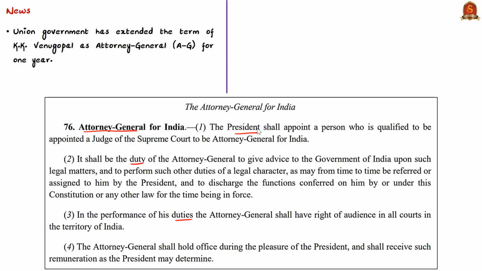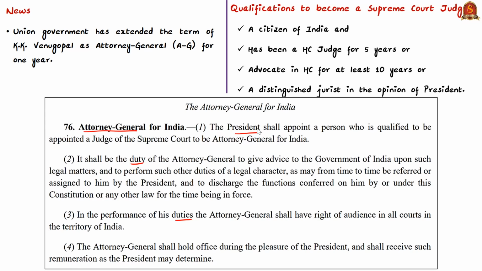Now, as we know, for a person to be appointed as a judge of the Supreme Court, he or she should be a citizen of India. Then the person must be a High Court judge for at least 5 years, or must have been an advocate in a High Court for at least 10 years, or must be a distinguished jurist in the opinion of the President.